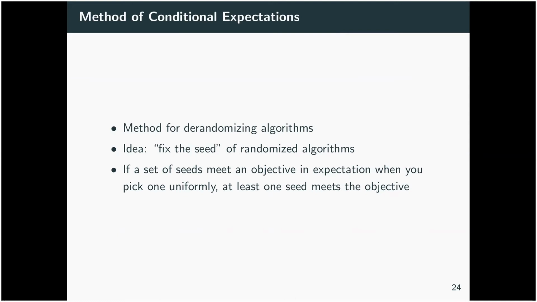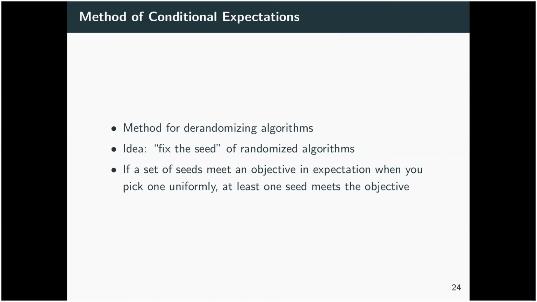So this is the method of conditional expectations. The idea is that we can think of a randomized algorithm as uniquely determined by a certain seed. In the method of conditional expectations, we want to find a seed that will solve our problem for us. We're going to use one observation repeatedly here. If a set of seeds meets our objective in expectation when we pick one uniformly at random, then at least one seed meets that objective.